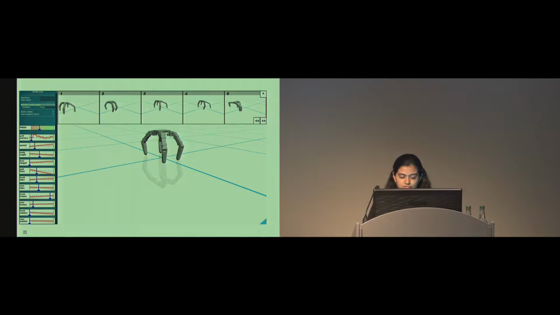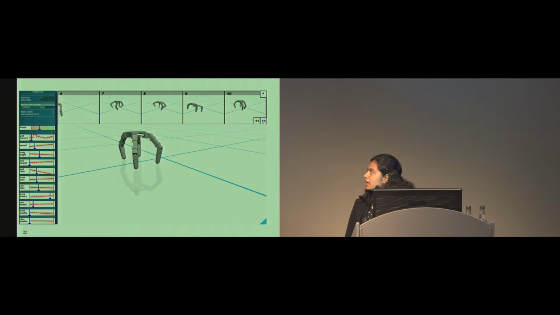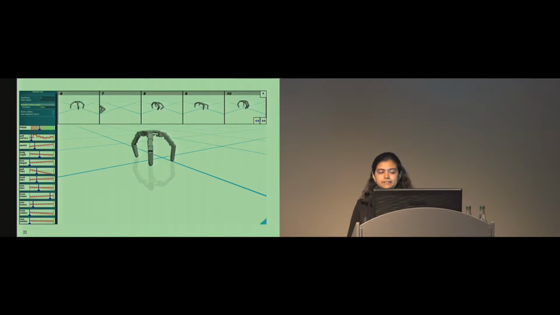So let's put all of this together. This is how our interface looks. In the center, we have the main robot powered by the simulation, and on the right, we have the slider panel. We also use the dataset to show a set of example motions on the top, and we call this a motion gallery. So the users can browse through this gallery for inspiration and load a particular motion for further editing.